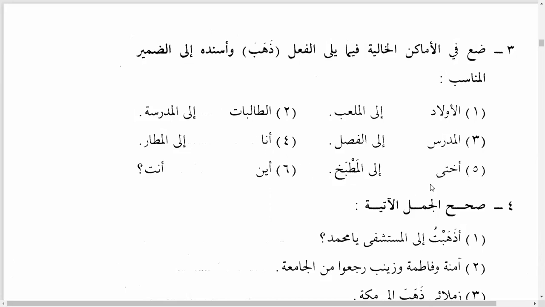Okay, ukhti ذهبت. Yes, excellent. هي ذهبت. Okay, so ukhti means my sister here. Ukhti ذهبت إلى المطبخ. My sister went to the kitchen.